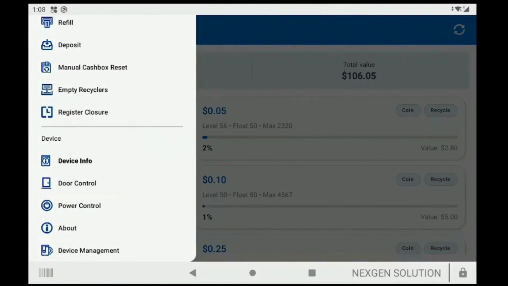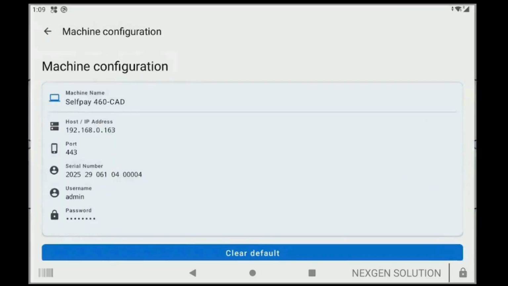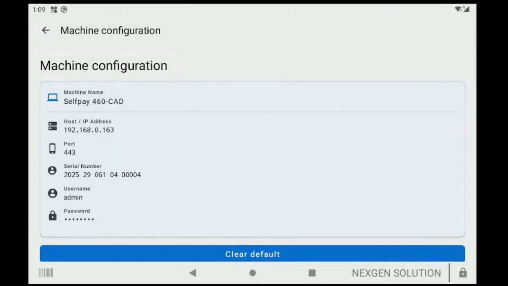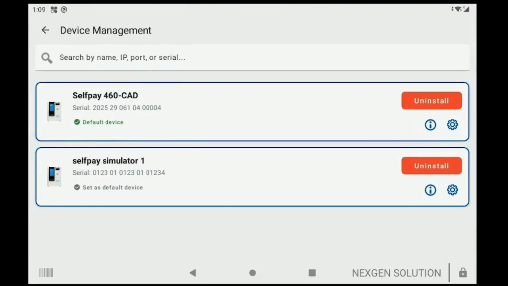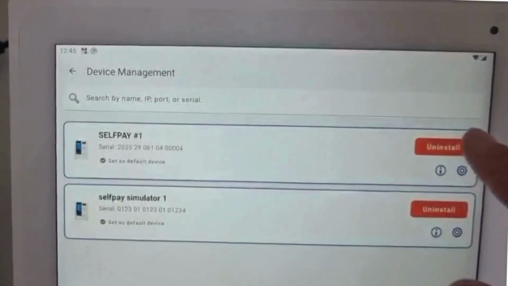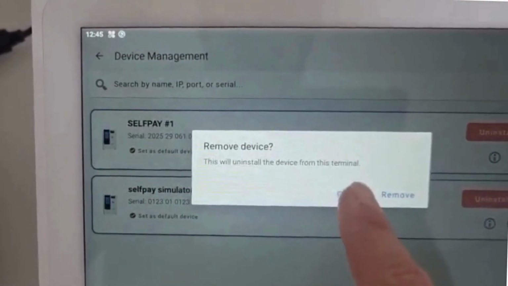Lastly, if you press on Device Management, you will see the list of devices installed at your location. By clicking on one of the devices, the app will take you to the settings of that specific device. From there, you can clear it as the default device and choose another device if needed. If you press uninstall, the system will display a confirmation message to confirm your uninstall request, and then the button will switch to blue.